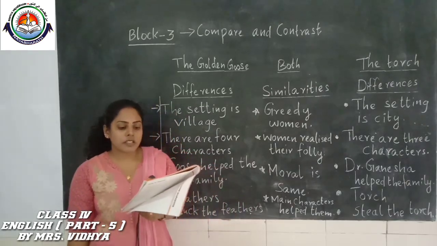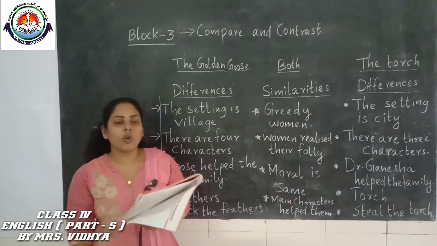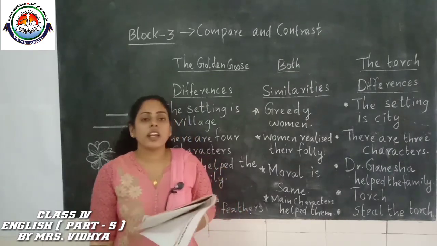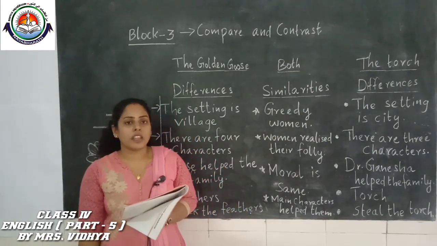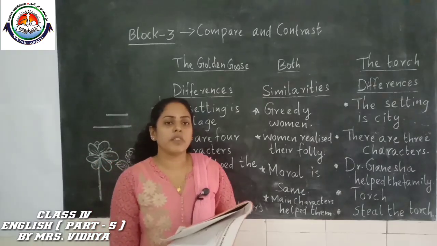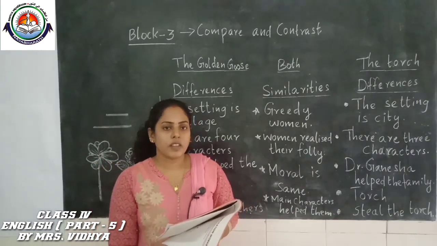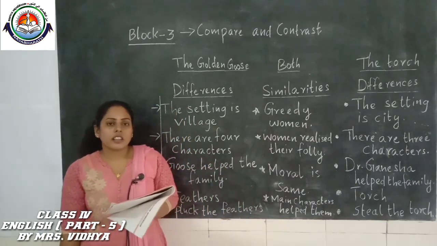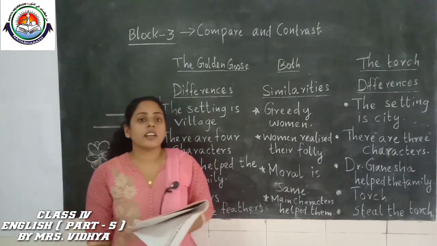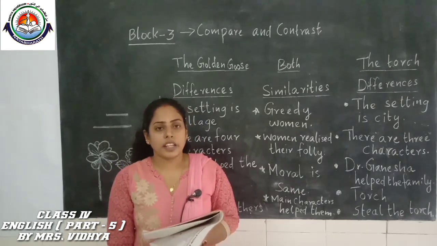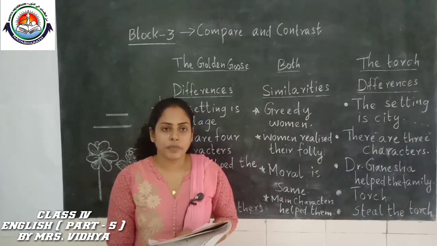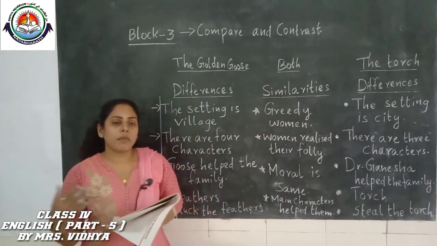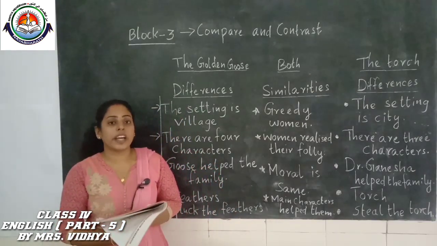The goose helps the poor woman with golden feathers each day, and in the story Dr. Ganesh helped the family with golden things. So those are similar things, and they sold the feather in the market and got money to live in comfort. Like that Maya also used to get money.